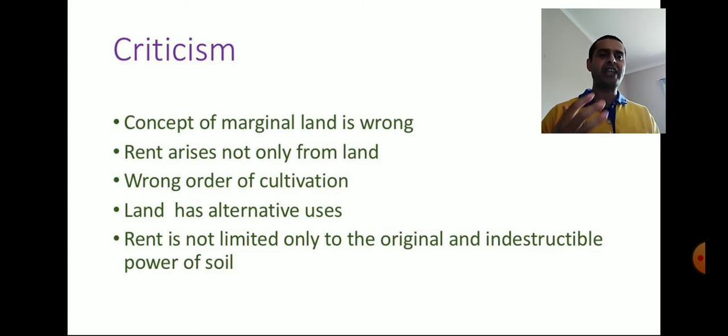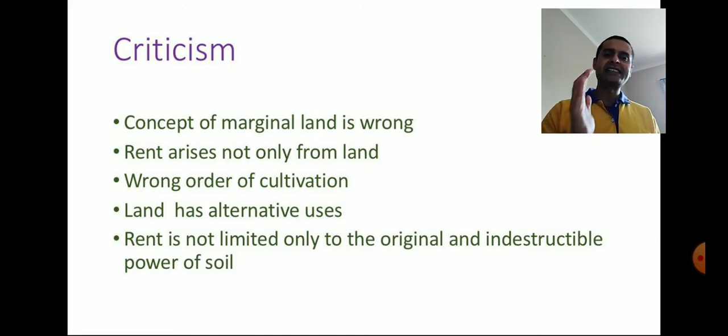We can use land not only for agriculture but also for several other purposes. For example, land can be used for construction activities. Land can be used for playground purpose. Land can be used for parking purpose. Similarly, land can be used for several other purposes. But this theory claims that land can be used only for agricultural purpose.